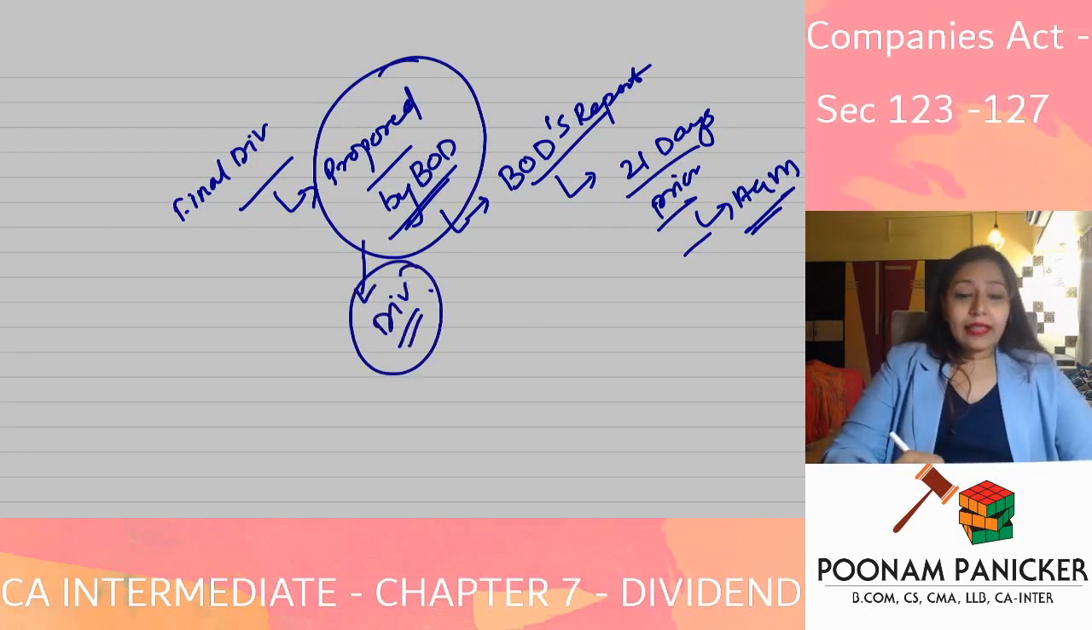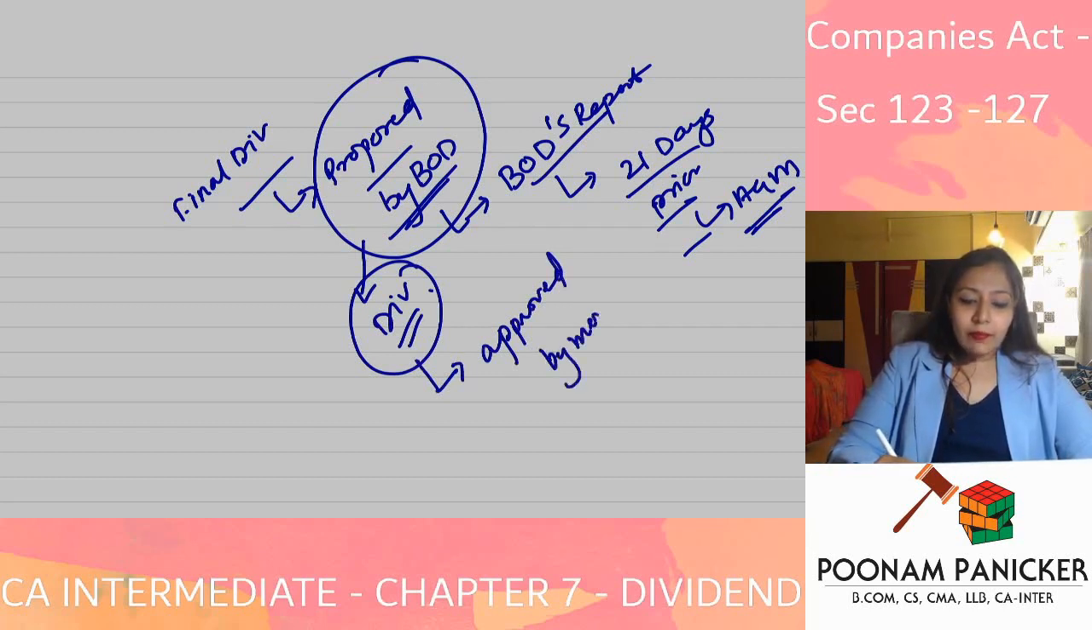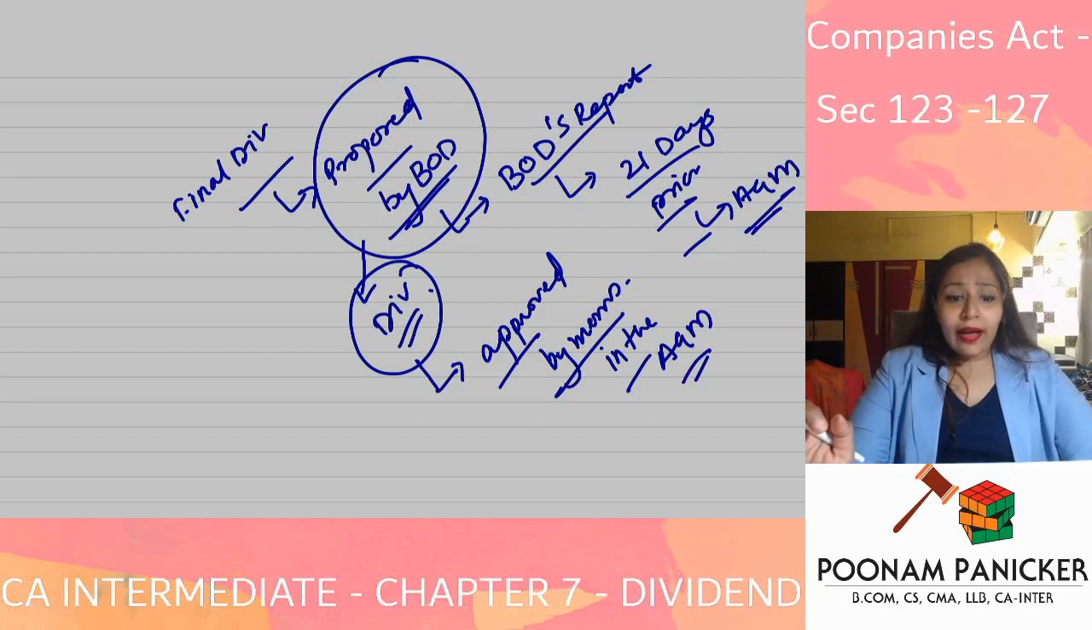This dividend proposed by the board of directors will be approved by the members in the annual general meeting. If the members want, they can have a lesser dividend than what is proposed by the board, but they cannot say, give us higher dividend. Board has proposed 10% dividend, and members say no, we want 20%. Is it going to work like that? The answer is no. I hope this point is clear.